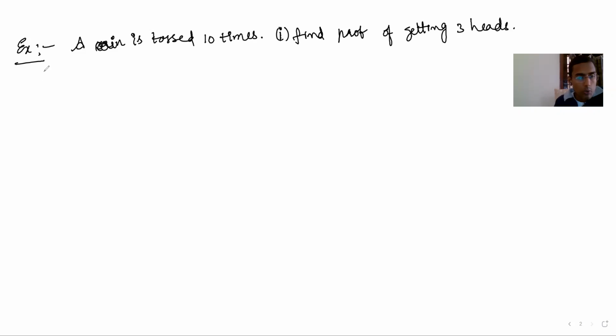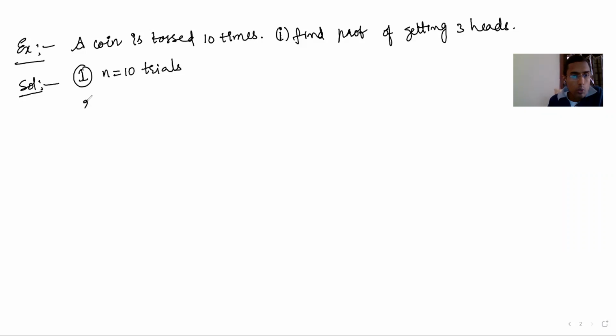First of all, I want to clear one thing here. This is a Bernoulli trial. A coin is tossed 10 times, that means this follows Bernoulli trials. So here, number one, N equal to 10, that means 10 trials are there.